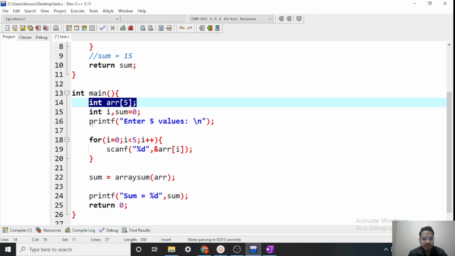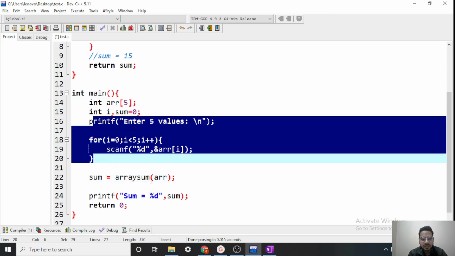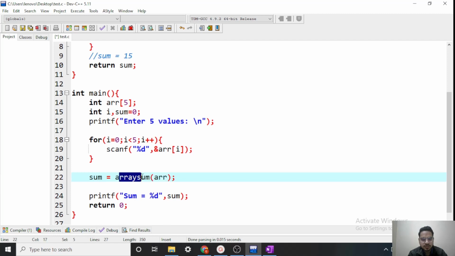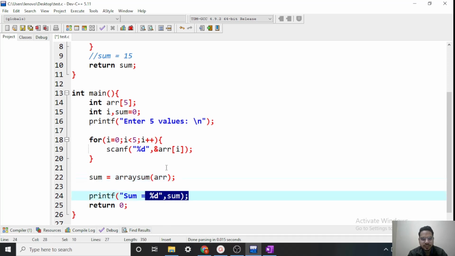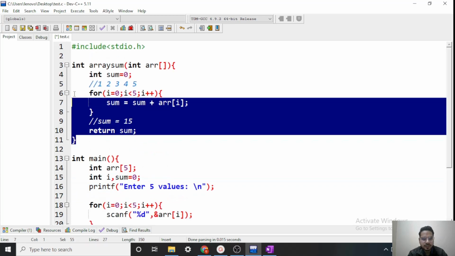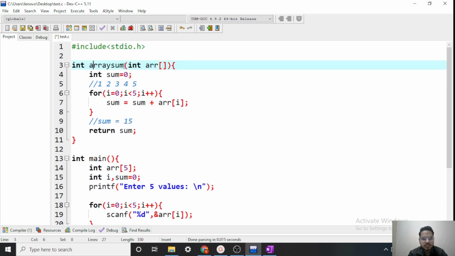So see what I have done now. Same, declaring the array, then inputting 5 values. This time I am passing the array to this function arraySum and then calculating inside this sum variable and finally printing it. Where is this arraySum? I have defined it here. arraySum is a function which returns an integer and takes an array.